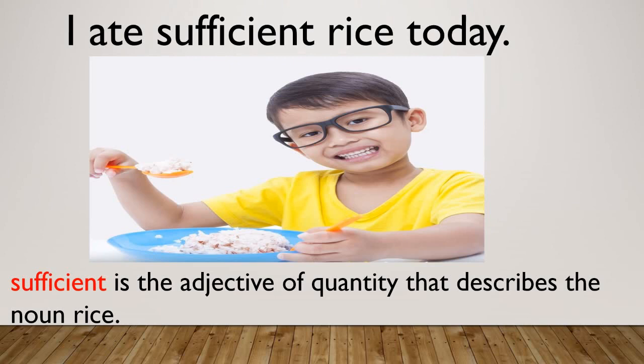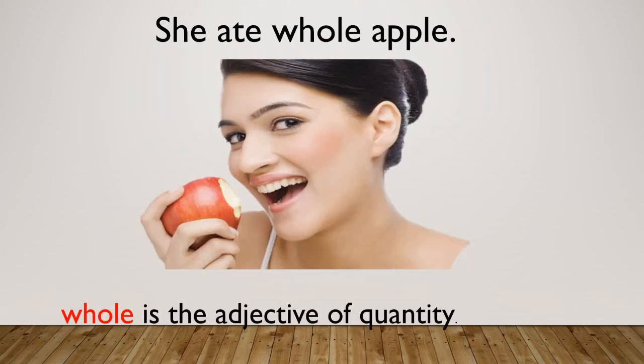The next one is she ate whole apple. So student, here we can ask the question how much apple she ate. So almost whole apple she ate. So here we are saying almost whole apple means we are not telling the exact number. Here we are telling roughly how much apple she ate.